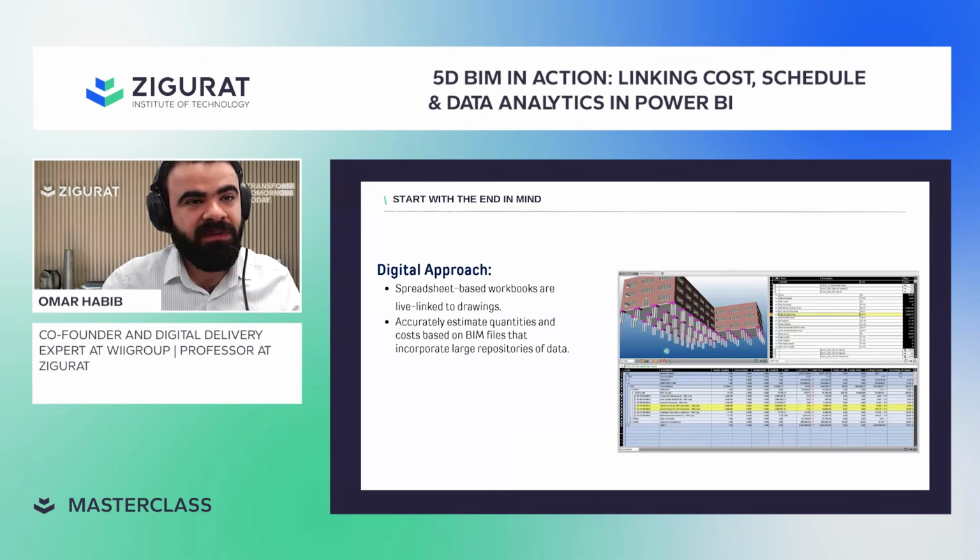Then we need to go through the digital workflow where you could link the 3D model with the activities from the time schedule with some codes in the middle. So whenever you have a new version of your BQ, you know what's the original scope, what's the new information, what is the variance, and you could link that to the cash flow as well for your company.